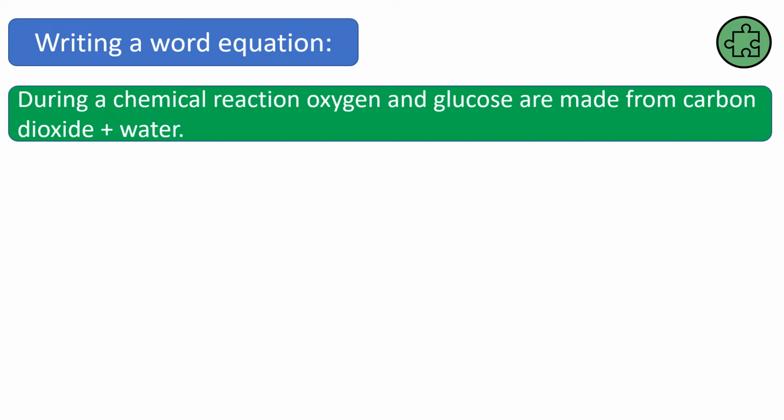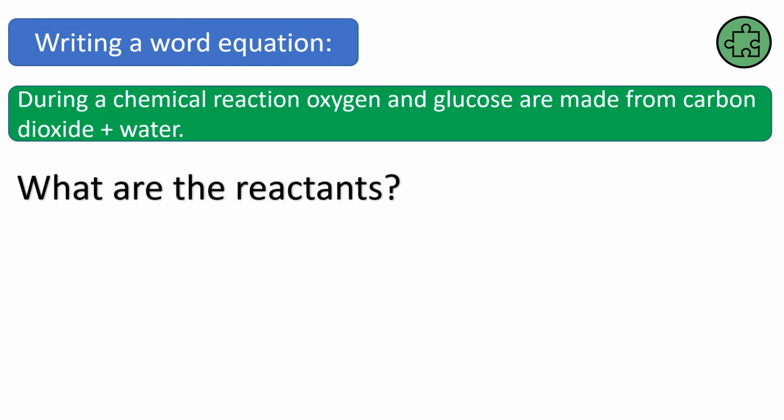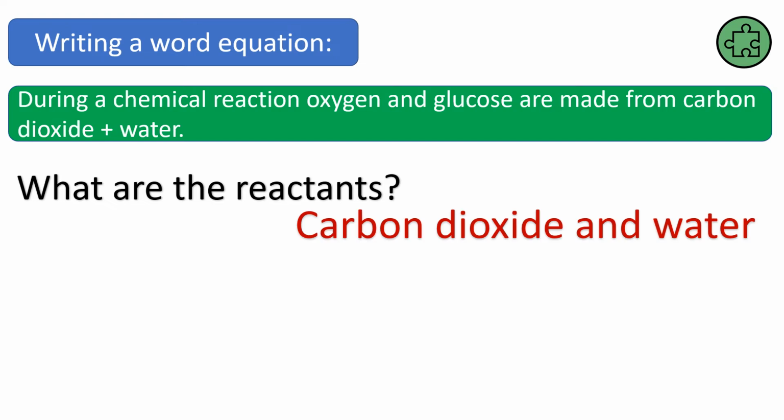Okay, so again, we're asking the same question. What are the reactants? During a chemical reaction, oxygen and glucose are made. Okay, they're made, so they're not the reactants. From carbon dioxide and water. So what are the ingredients that we are making things from that are reacting together? Well, it's going to be the carbon dioxide and water.